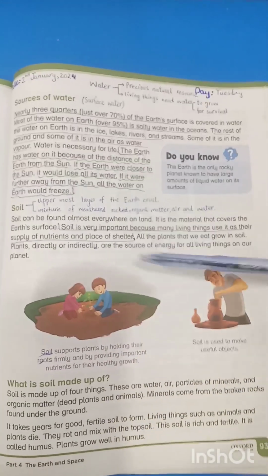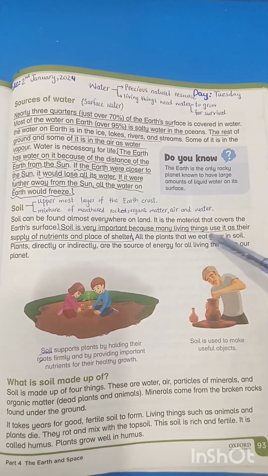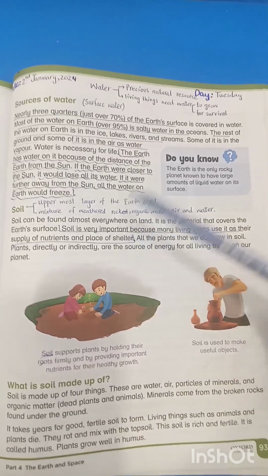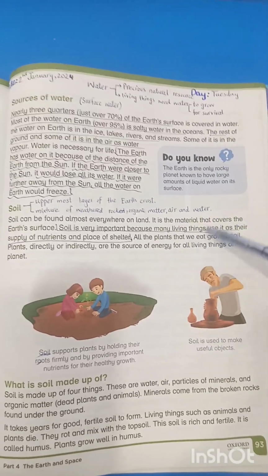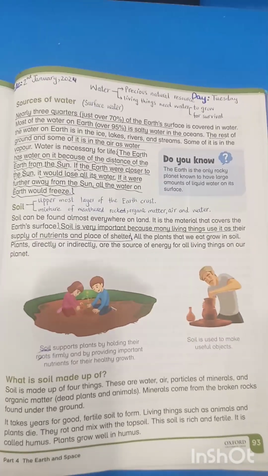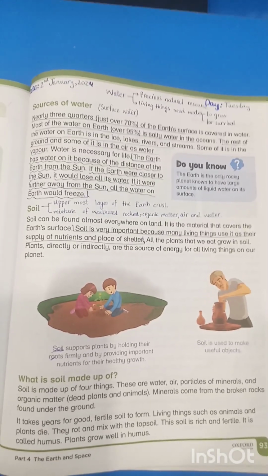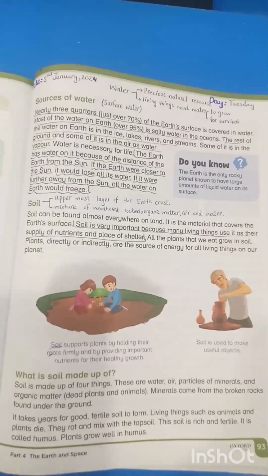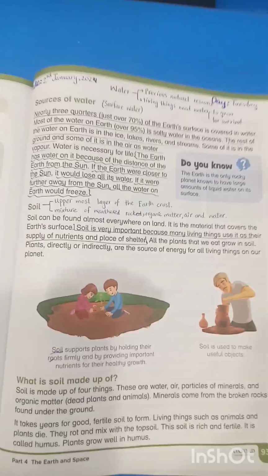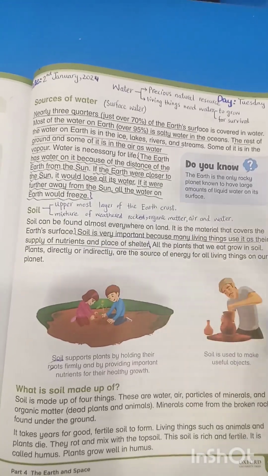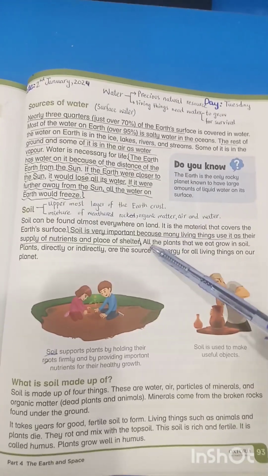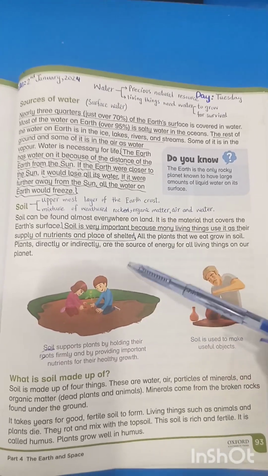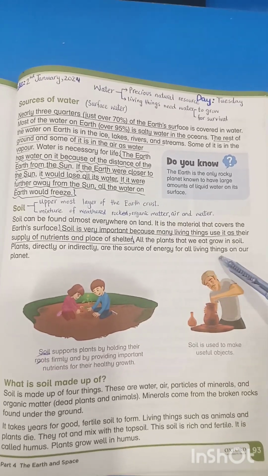Soil is very important because many living things use it as their supply of nutrients and as a place of shelter. Living things live in there. Some small animals like rabbits make their homes there. Beetles, earthworms, millipedes, snakes, rats, they make their homes in the soil, and the soil also supplies nutrients to the plants to grow. All plants that we eat grow in the soil. Plants, directly or indirectly, are the source of energy for all living things on our planet.